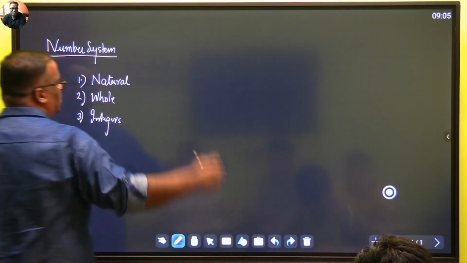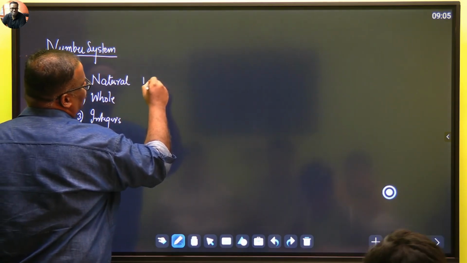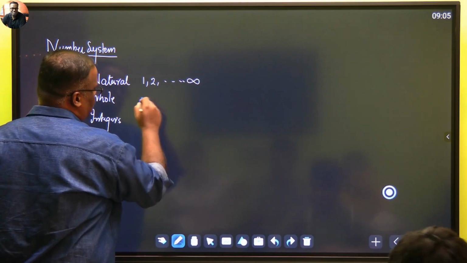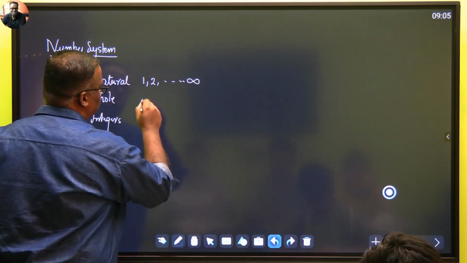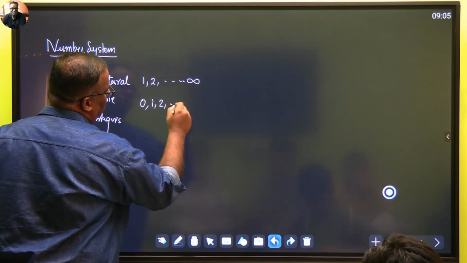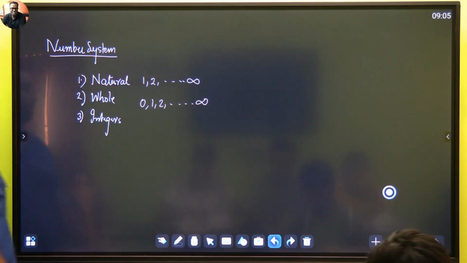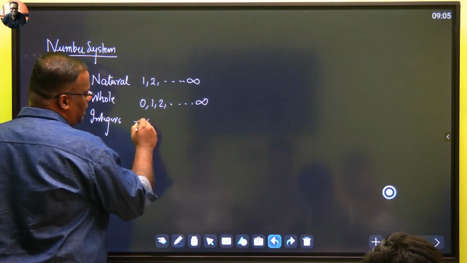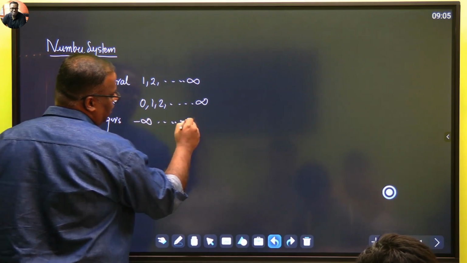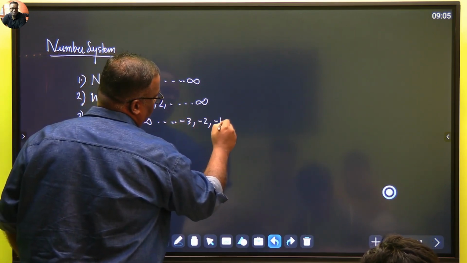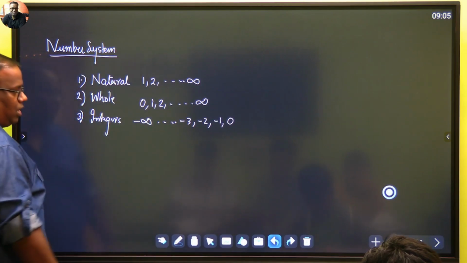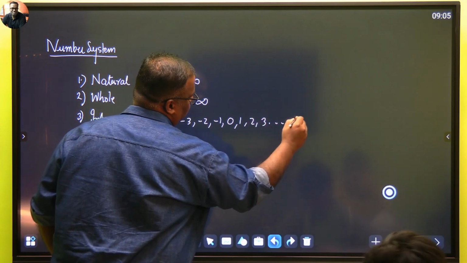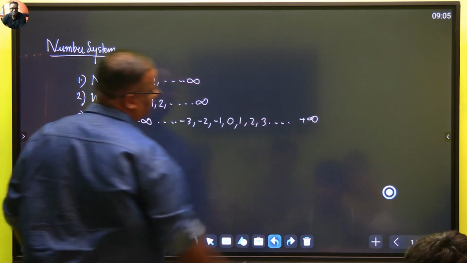Natural numbers begin from 1, 2 and go on up till infinity. Whole numbers are the set of natural numbers including 0. So it will be 0, 1, 2 and they go on up till infinity. Integers are the set of numbers from negative infinity, dot dot dot, say negative 3, negative 2, negative 1. 0 is also an integer, okay? And then it goes to 1, 2, 3, dot dot dot up till positive infinity.